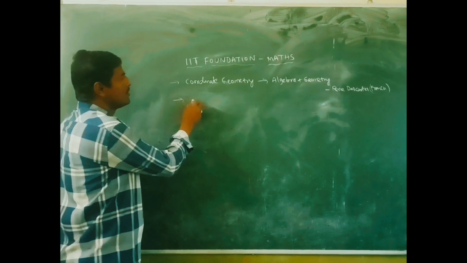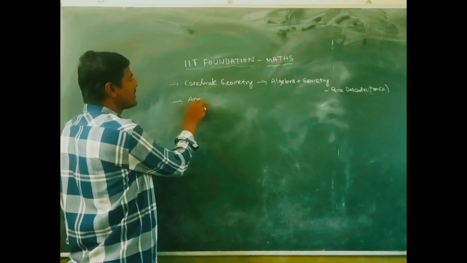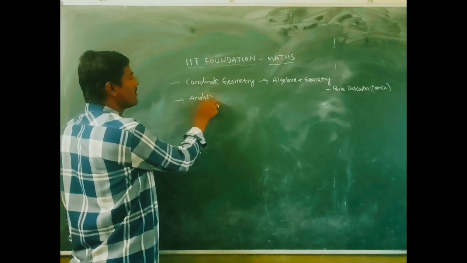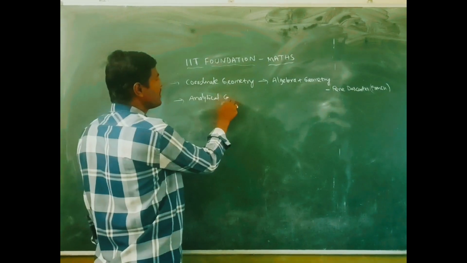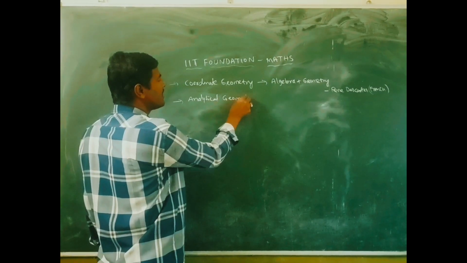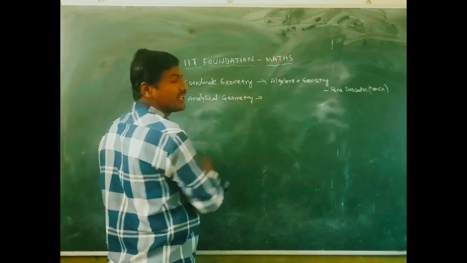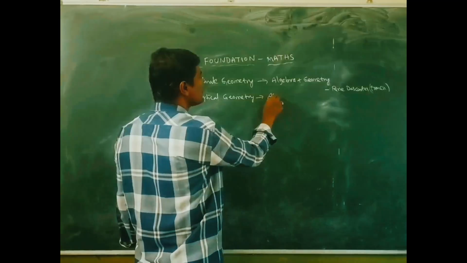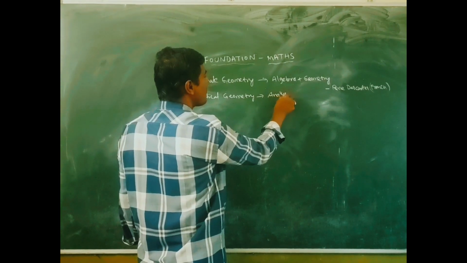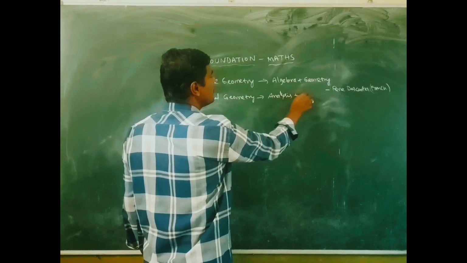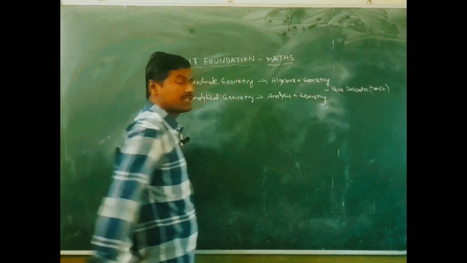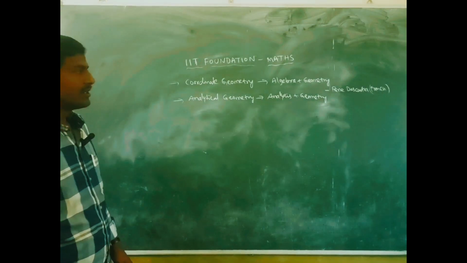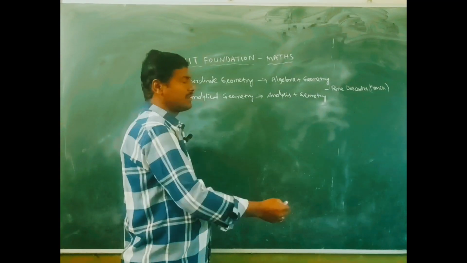This chapter is also known as analytical geometry. Analytical geometry means the combination of analysis and geometry.